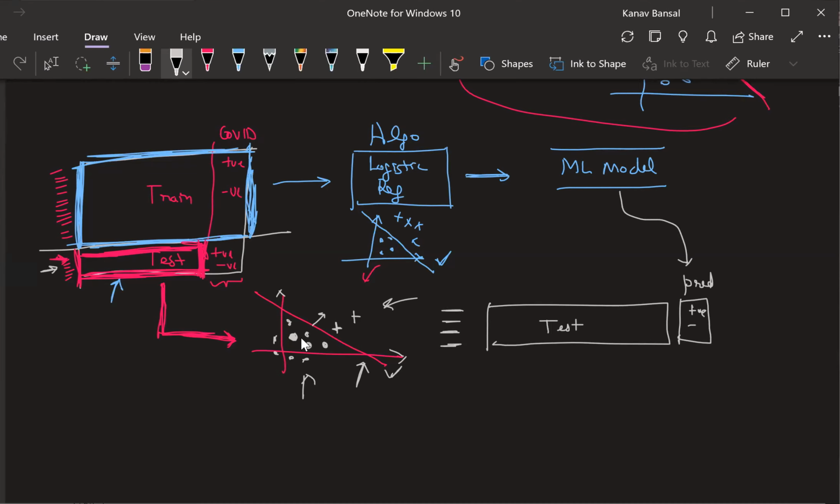Whether the row is a positive or a negative data point, you are doing this prediction using this model. Now, how do you test it?